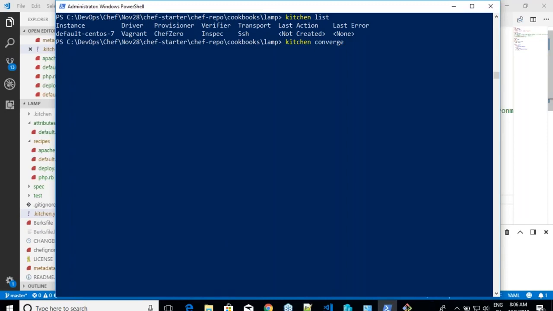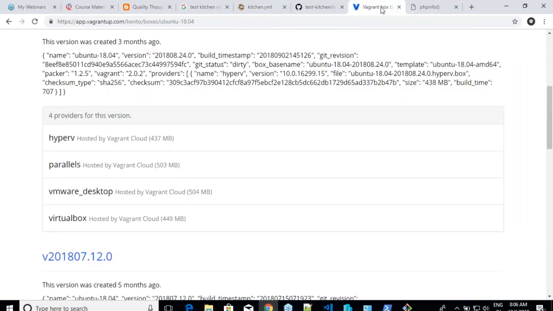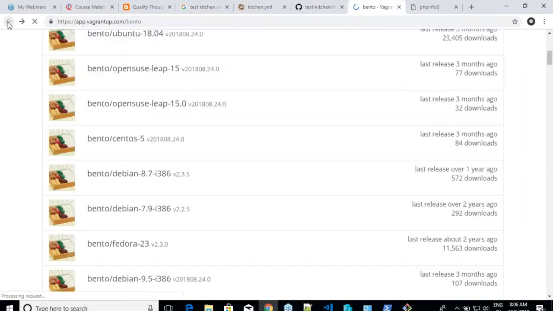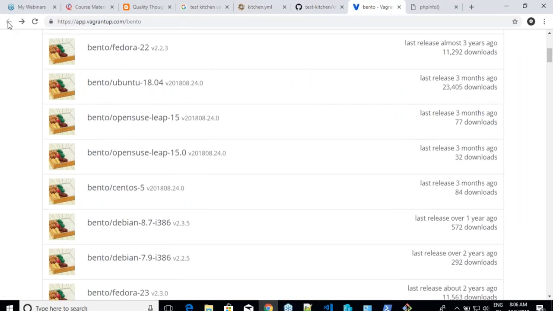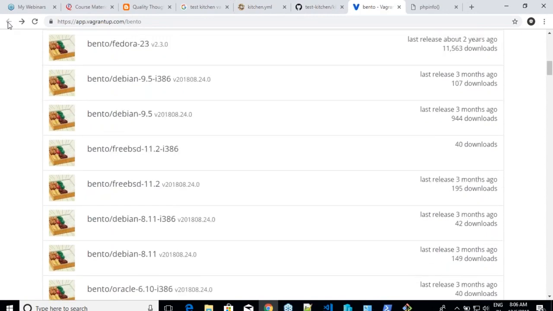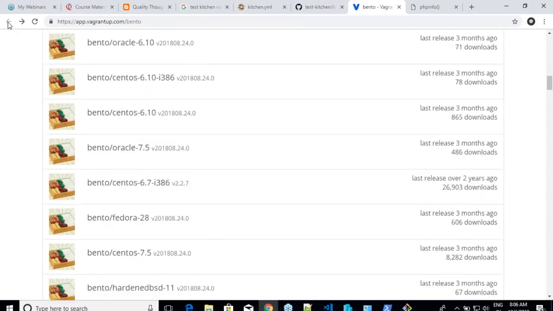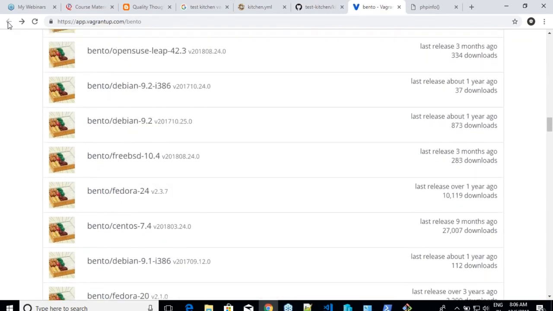If I have to work on 6, I might be using CentOS 6, Fedora 6, whatever platforms are supported over here. So for example, we have opened this Bento, right? Where was that? I think this one. Yes. So you can use any of these platforms. Starting from OpenSUSE, Fedora, Debian, FreeBSD, Oracle, you can go ahead and use any of these, at least while you are trying it right now.